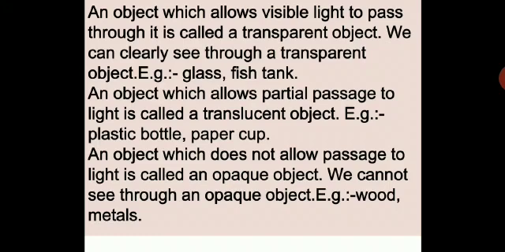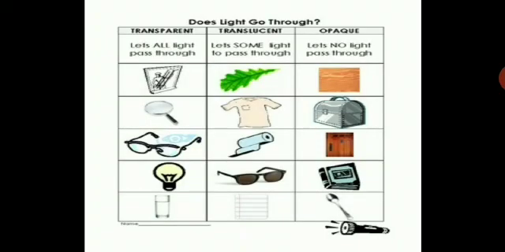An object which does not pass light is called an opaque object. We cannot see through an opaque object. A very good example: wood and metals, you just can't see through them. So here we have defined and seen some examples. Does light go through? We will see some more examples: transparent, translucent and opaque.